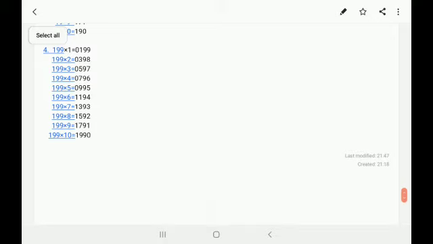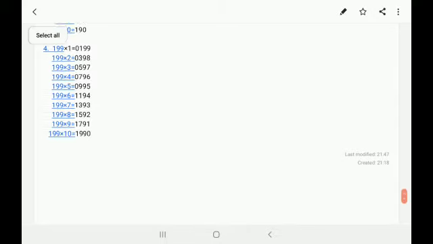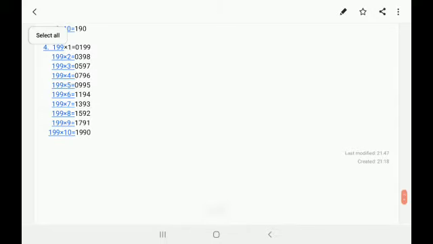In 199 ones it's 199, 199 twos it's 398, 199 threes it's 597, 199 fours it's 796, 199 fives it's 995, 199 sixes it's 1194, in 199 sevens it's 1393, 199 eights it's 1592, 199 nines it's 1791, and in 199 tens it's 1990.